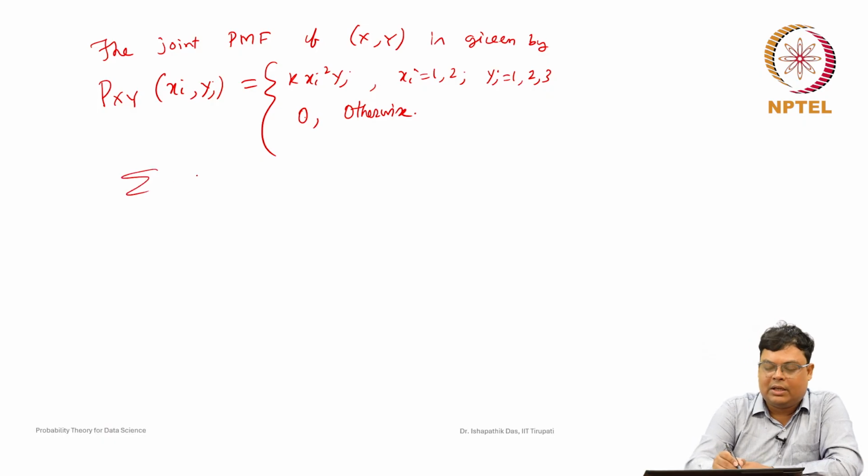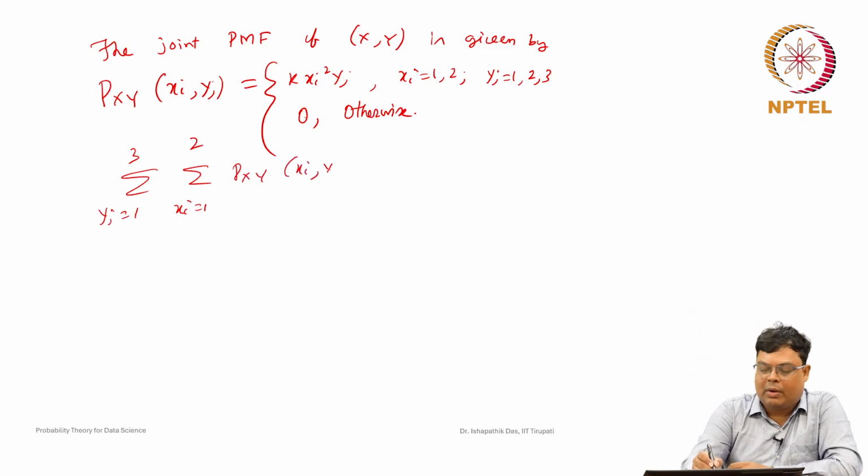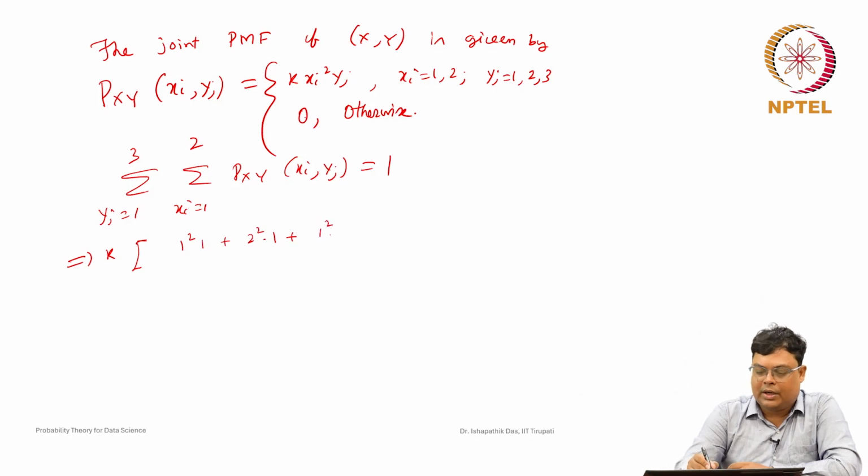The second property is that if you take the sum over all xi equal to 1, 2 and yj equal to 1, 2, 3 of Pxy(xi, yj), that has to be equal to 1. So, now if you write k into 1 square into 1 plus 2 square into 1 plus 1 square into 2 plus 2 square into 2 plus 1 square into 3 plus 2 square into 3. So, this is the total sum.